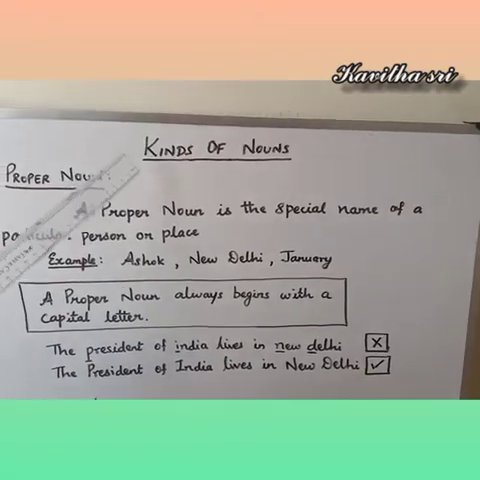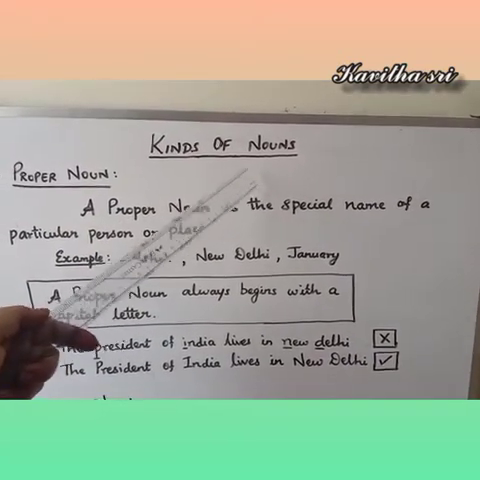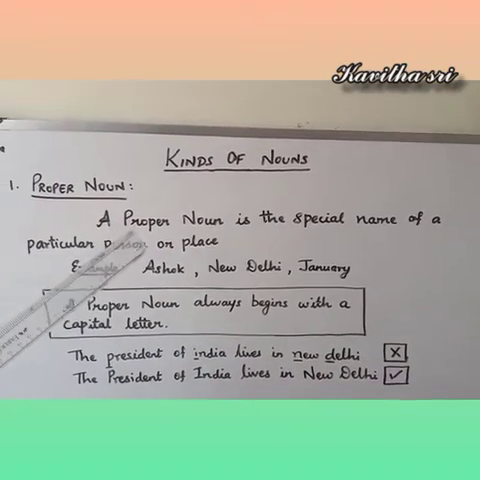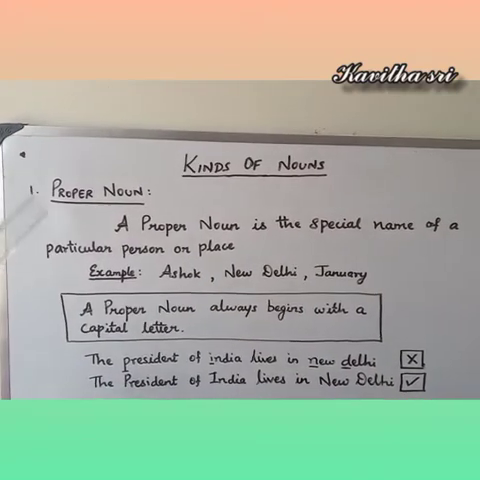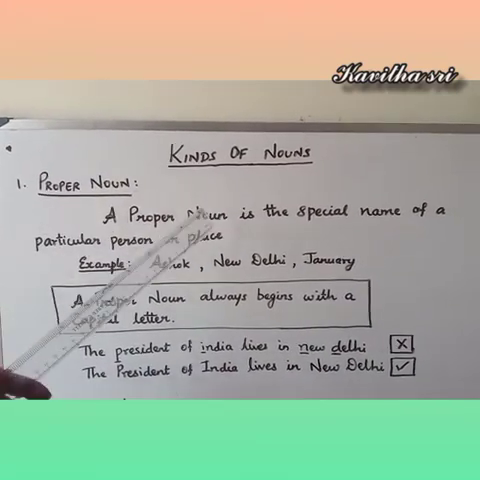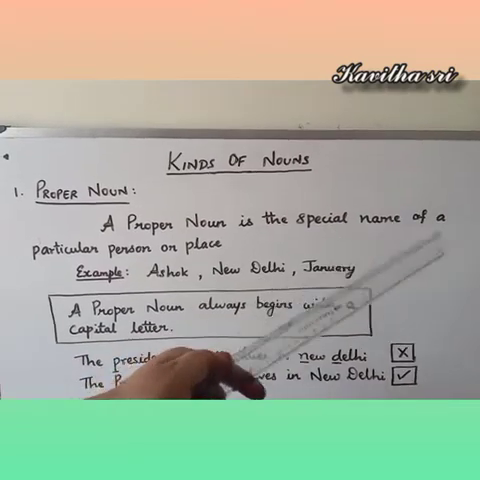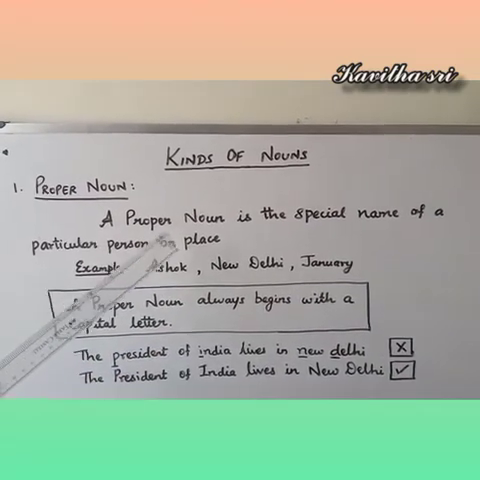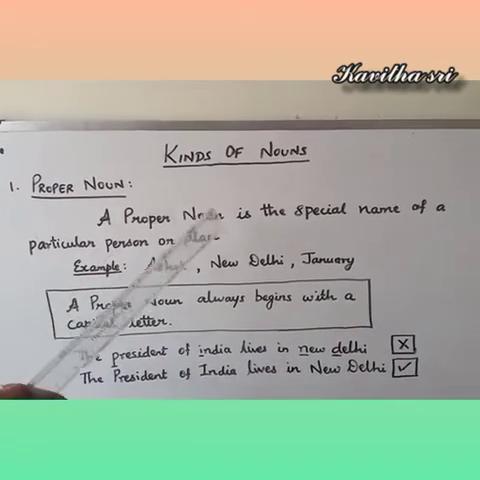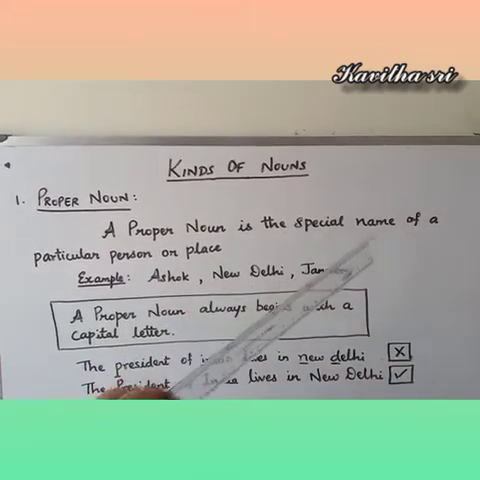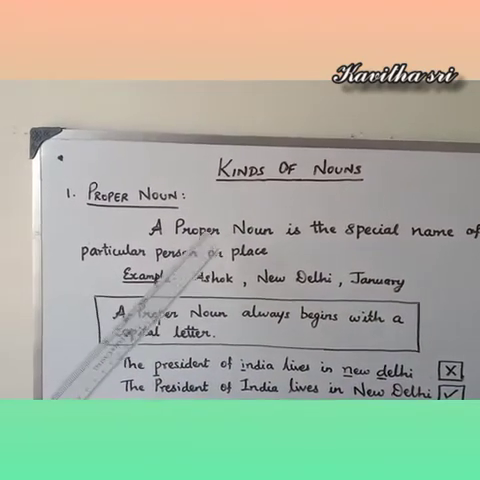Now let us see kinds of nouns. I told you there are 5 kinds of nouns, isn't it? First one, proper noun. A proper noun is the special name of a particular person or place. Proper noun is the special name of a particular person or place.